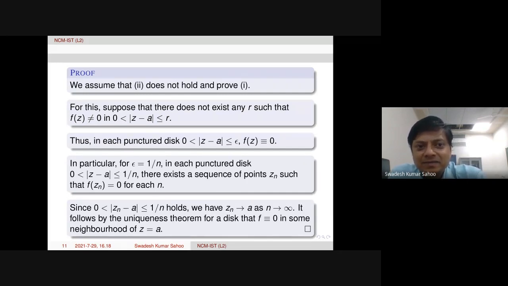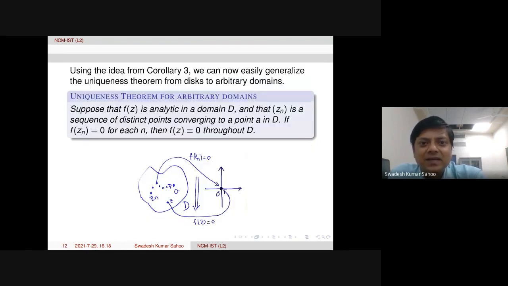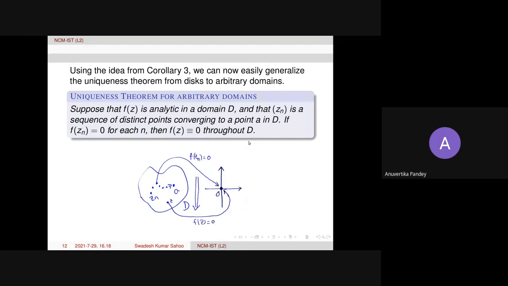Okay, so let me move to the next page. So here the main theorem is coming, the uniqueness theorem for arbitrary domains. Actually, this concept is, yeah, please.